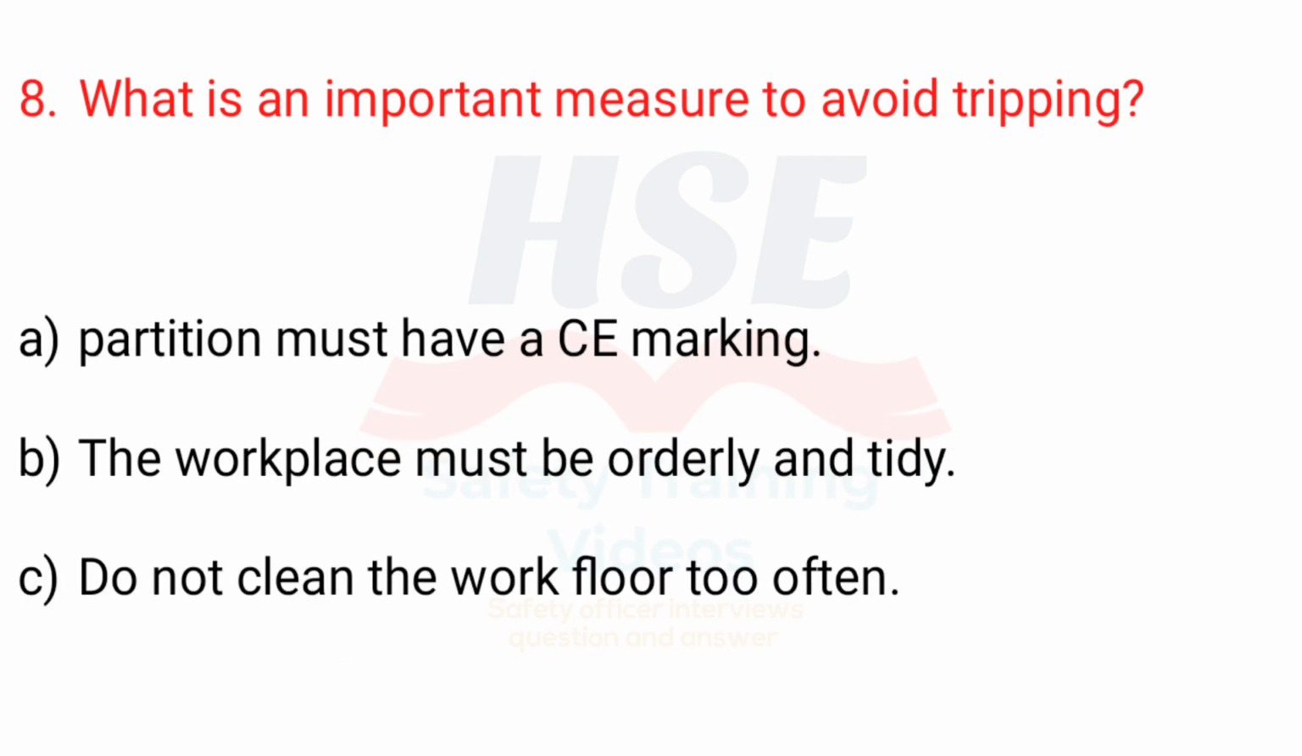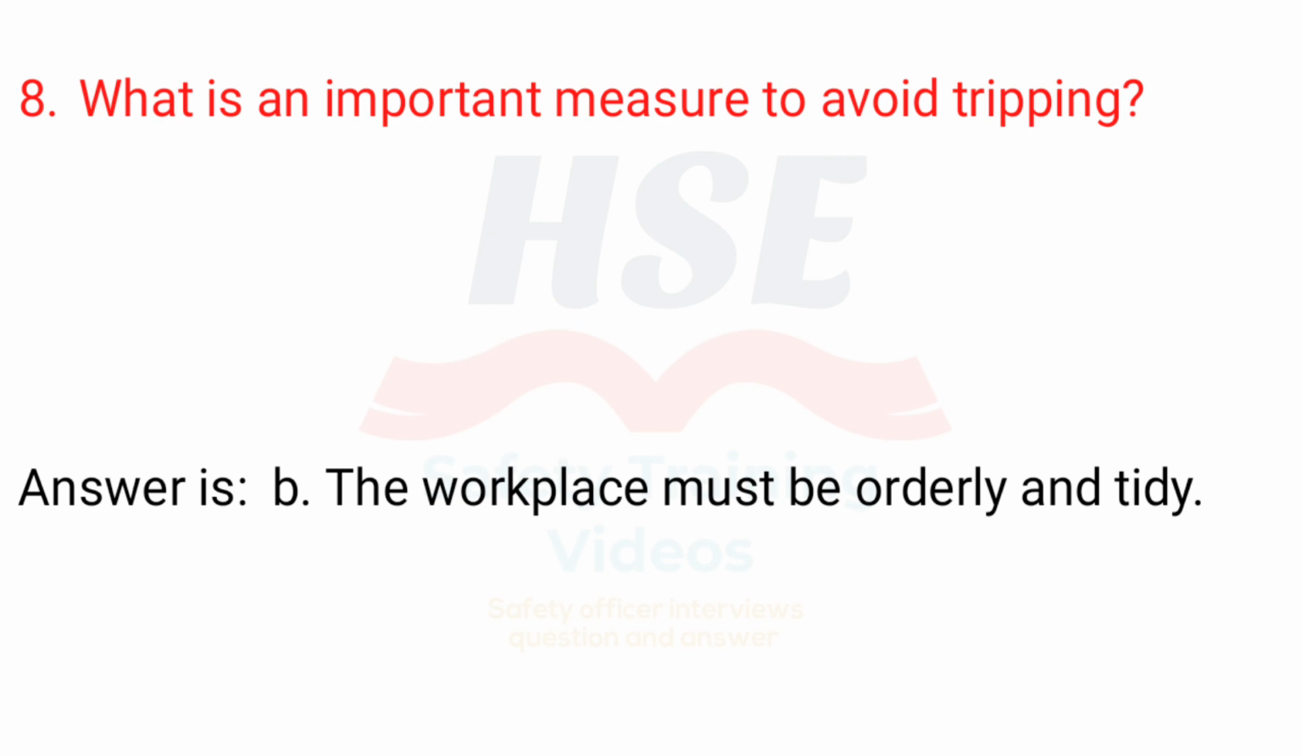8. What is an important measure to avoid tripping? A. Partition must have a CE marking. B. The workplace must be orderly and tidy. C. Do not clean the work floor too often. Answer is B. The workplace must be orderly and tidy.